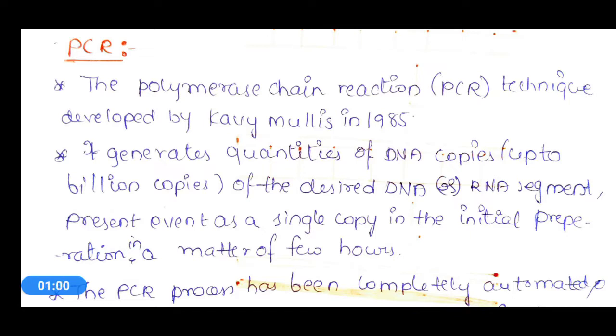Polymerase chain reaction. The polymerase chain reaction, PCR technique, was developed by Kary Mullis in the year 1985. He is the scientist who developed this particular PCR technique.